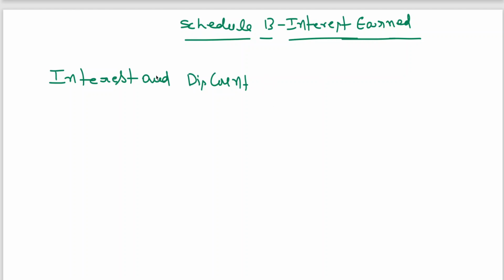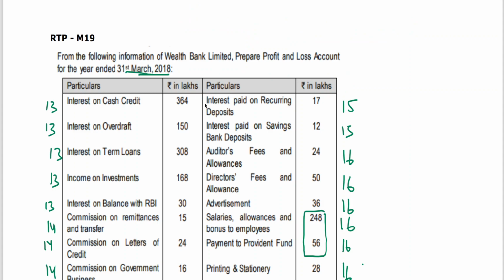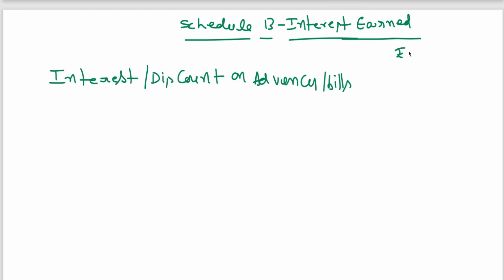Interest, discount on advances and bills. Now, if you look at the problem here, he has himself given the amount in lakhs. So here, amount in lakhs. Interest, discount, advances and bills. In this we are having various headings.